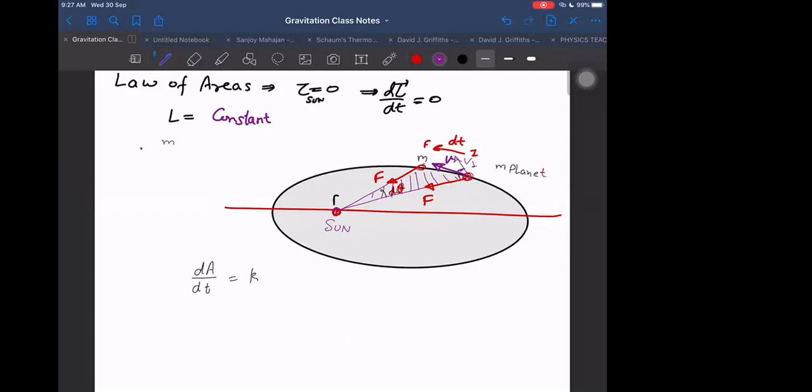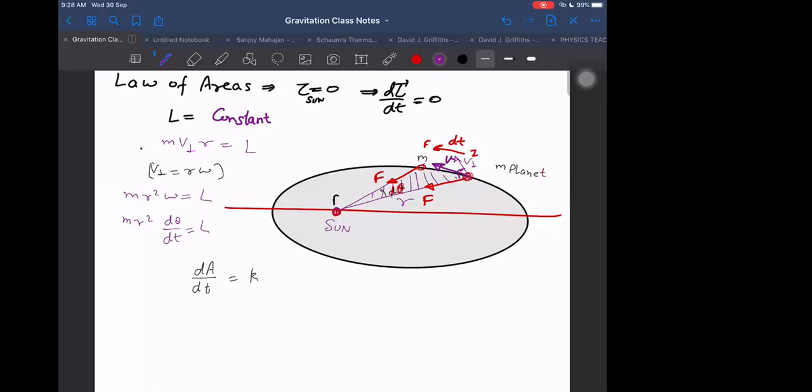I can write m into v perpendicular into the distance r, which is constant. And I can also write v perpendicular as r omega. Therefore, m r square omega is constant, or m r square d theta by dt is constant. Whatever this is, it is constant only. I can write L as that constant. L is constant.